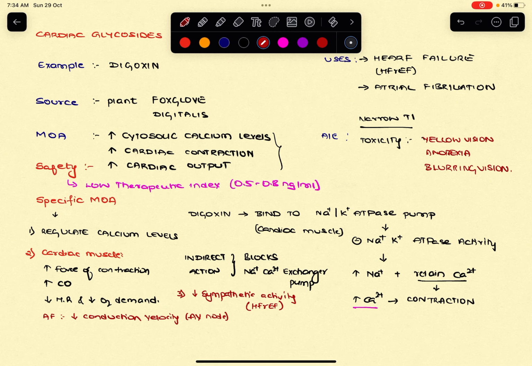and also you need to check for the potassium levels. So decreased potassium levels are going to increase the digoxin toxicity, as you know that both potassium as well as digoxin compete for the same sodium potassium ATPase pump. So when the potassium levels are reduced, digoxin will bind to the sodium potassium ATPase very quickly, and more digoxin will bind, leading to toxicity. And also it is going to cause arrhythmias.